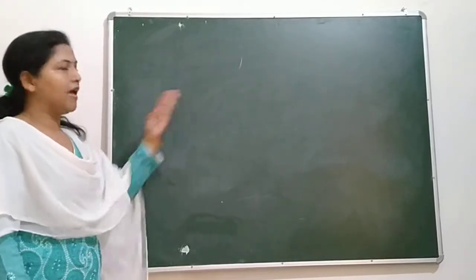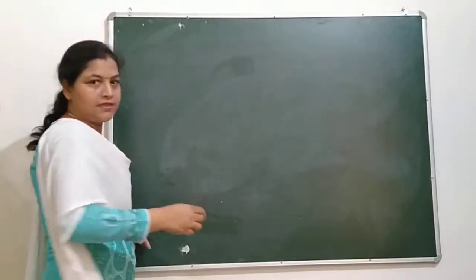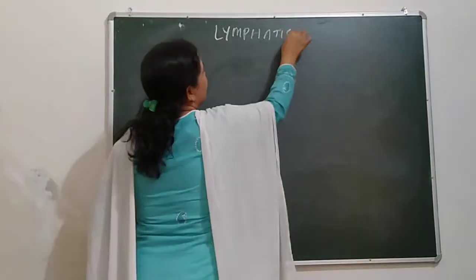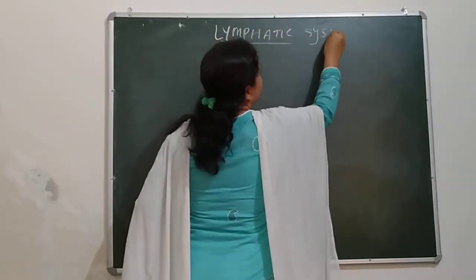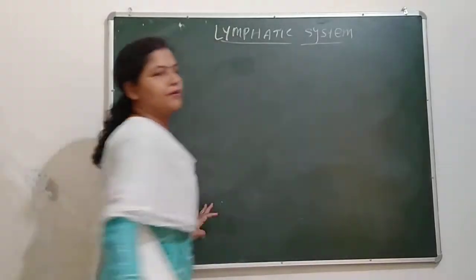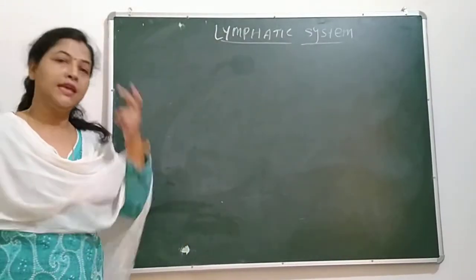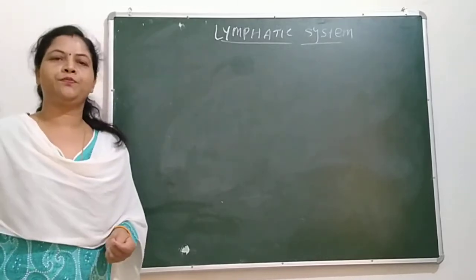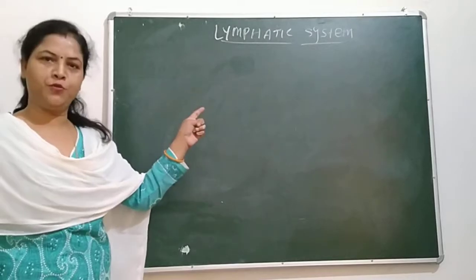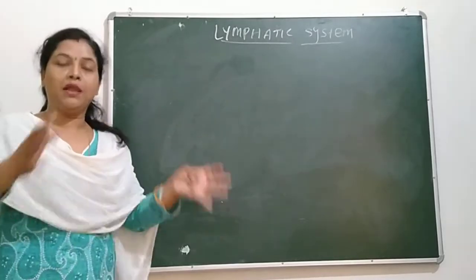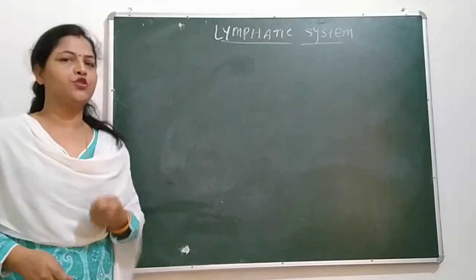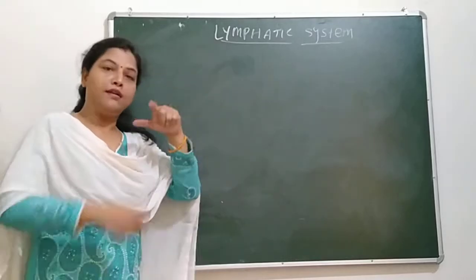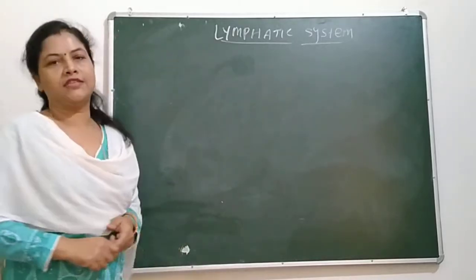Students, I am going to start a system known as the lymphatic system. What is known as the lymphatic system? Just like blood is a connective tissue, this is also a connective tissue, a fluid connective tissue. As blood is supplied to the whole body with a network-like structure called capillaries, they also have their own network-like structure called lymph vessels.